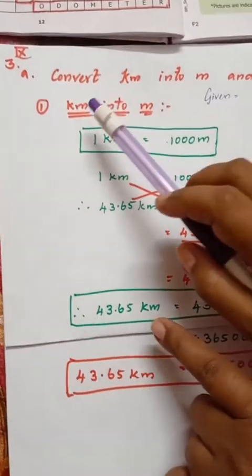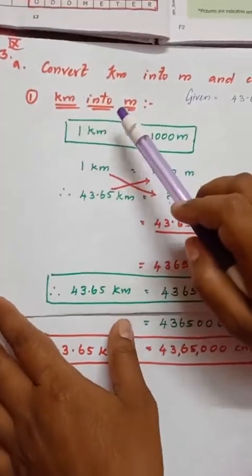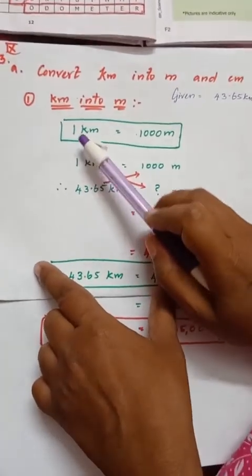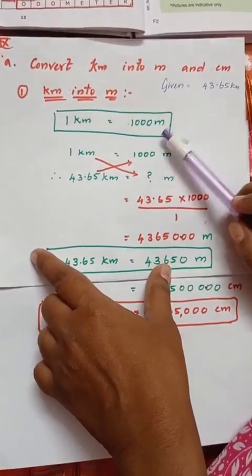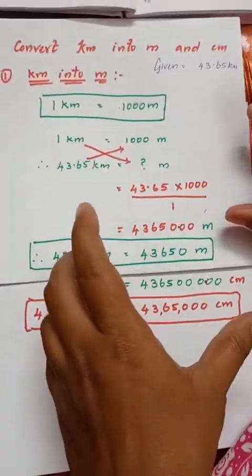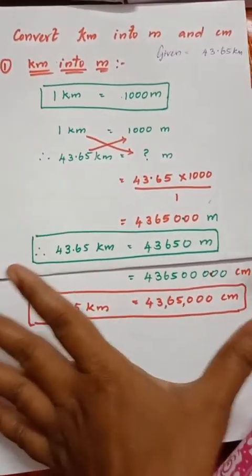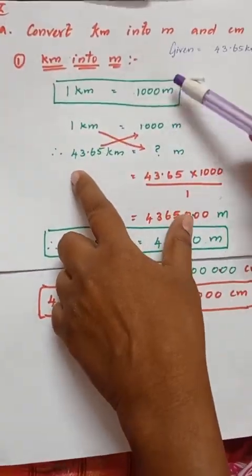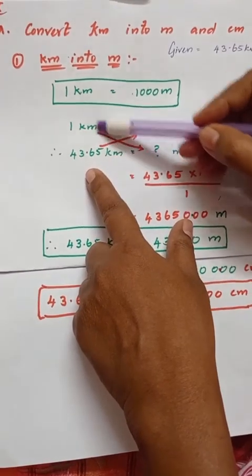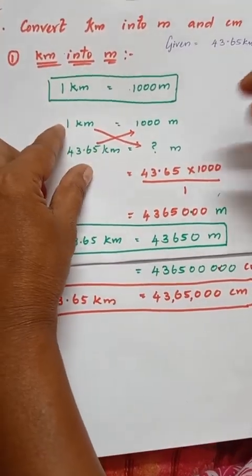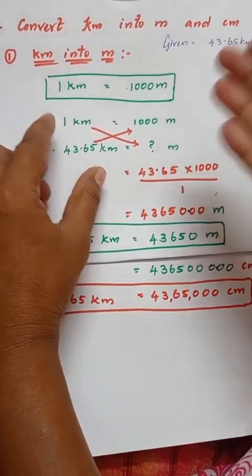Now let's see here. Kilometer into meter. What is the formula? 1 kilometer is equals to 1000 meter. We know this. Find out the formula, write the formula, box it, and learn the formula by heart, children. Now what is the next step, children? Just write down the formula, and kilometer together we have to write, meter together we have to write, same units on the same side, and what is asked, you have to write it on your right hand side.